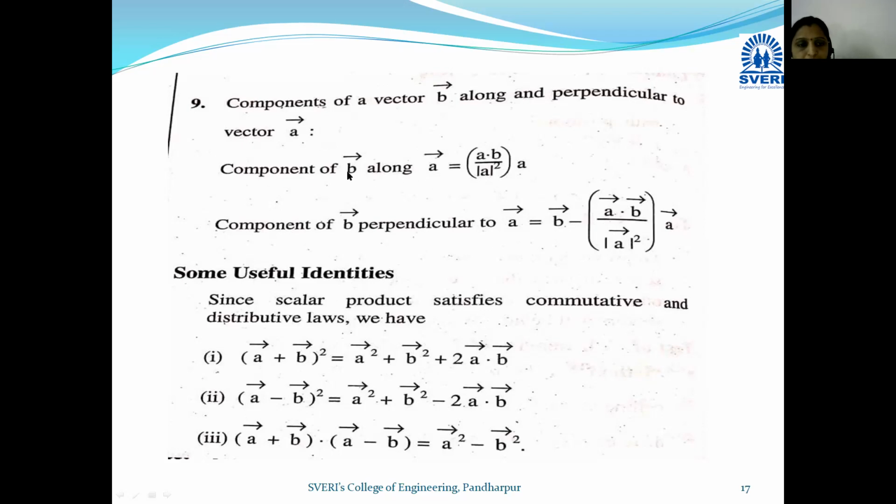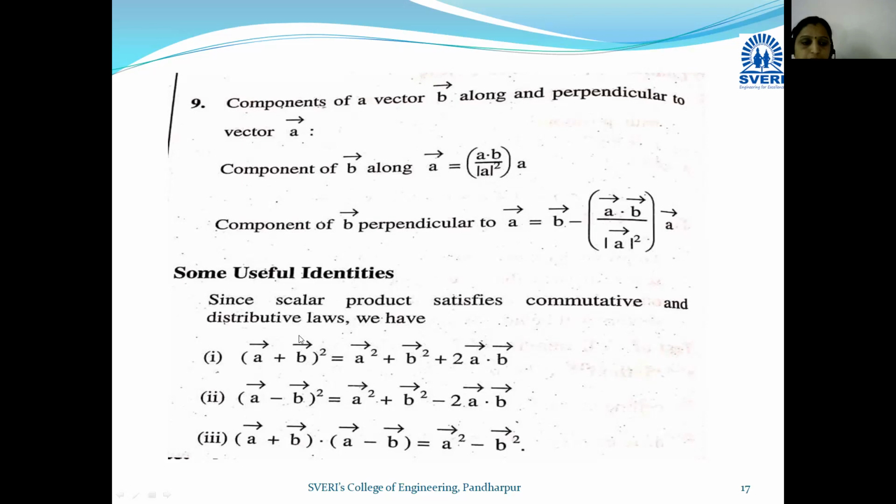Okay, हा जर सिक्वेन्स चेंज केला तर इथे तुम्हाला अजून एक फॉर्म्युला मिळेल, component of a bar along b bar. What will be the formula? A bar dot b bar divided by mod of b square into b bar. Okay, in this way we can derive this formula also.